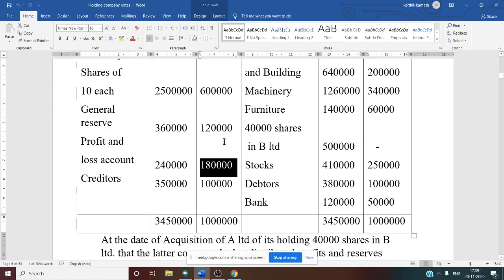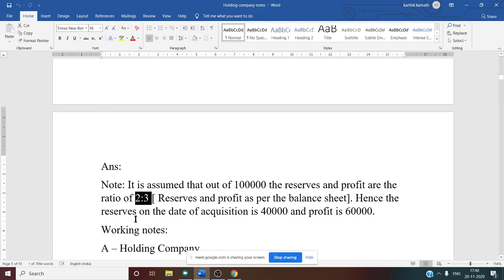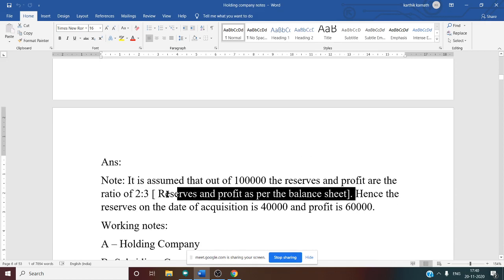Now you need to simplify this amount. All the zeros will get cancelled. What is remaining? 12 is to 18. Divided by 2, you get 6 is to 9. Then divided by 3, that is 2 is to 3. So by simplification of this amount, you will get the ratio. That ratio is 2 is to 3, that is, reserves and profit as per the balance sheet.